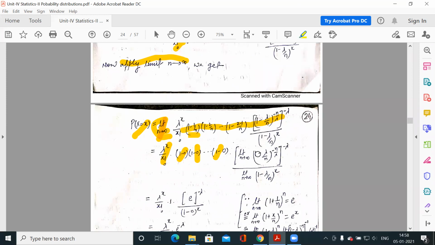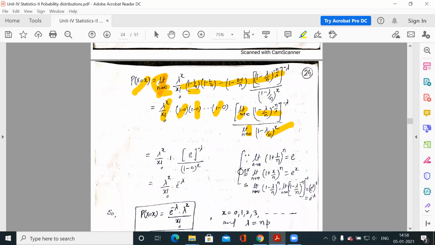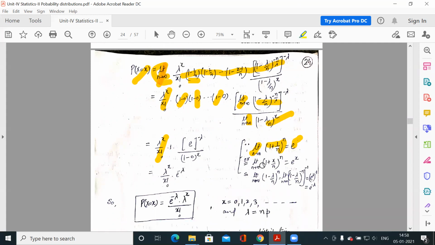Now here in the fraction, N tends to infinite of something. So it is lambda to the power x by factorial x. And now if you remember the limit formula, 1 plus 1 by N to the power N is e, and if it is 1 plus x by N to the power N, at limit N tends to infinite, it is e to the power x.